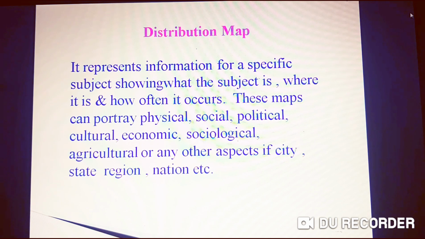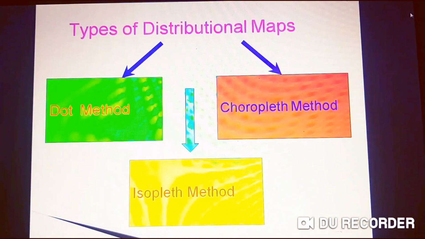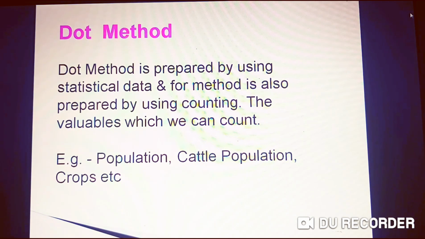Now, distribution maps can be shown in three different ways, that is three methods. The first method is the dot method, the second one is the choropleth method, and the third one is the isopleth method. Now let's switch first to the dot method. What is the dot method?